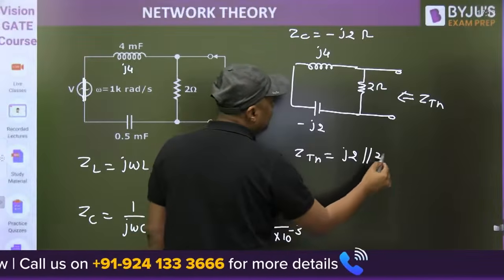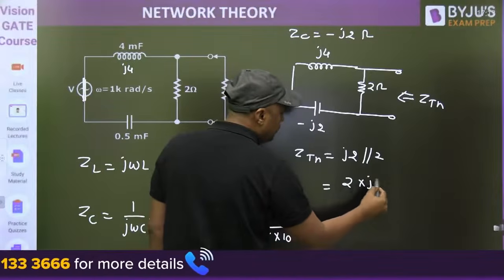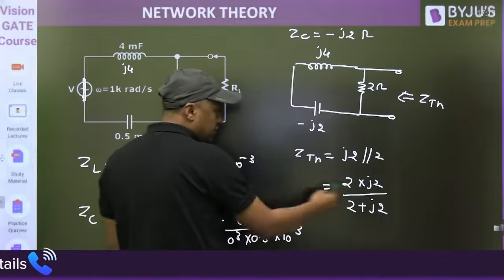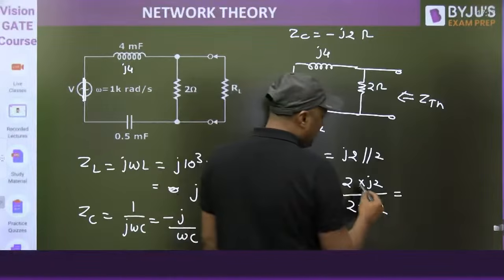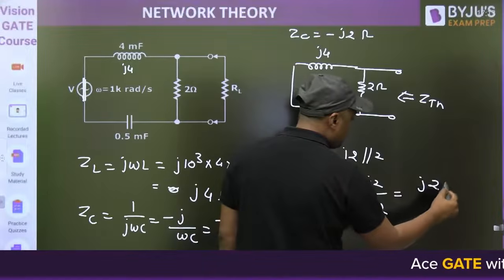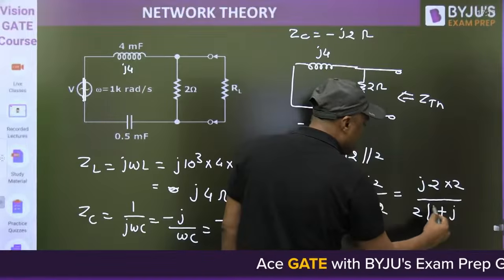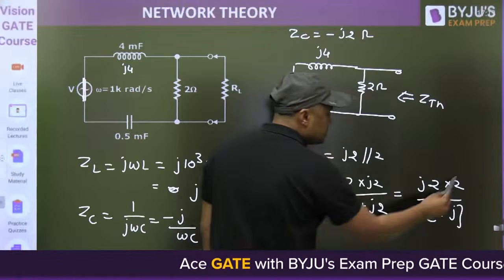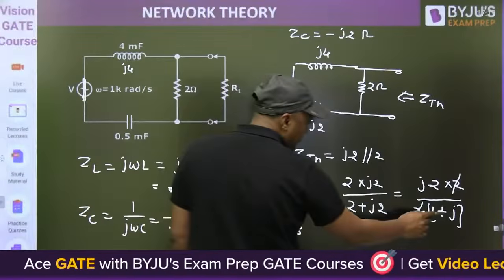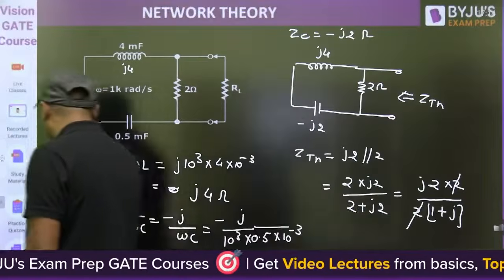So what is the ZTH? J2 parallel with 2. You can write 2 into J2 upon 2 plus J2. You can take 2 as common, then it will become J2 into 2 upon 1 plus J. This 2 cancels out. And then, guys, the magnitude of 1 plus J is root 2 and angle is 45. You can find ZTH.